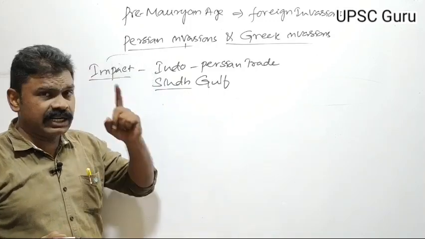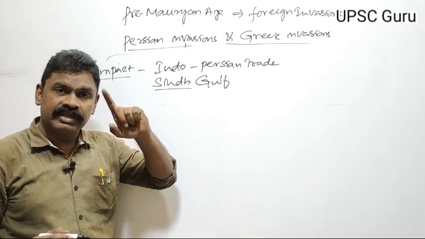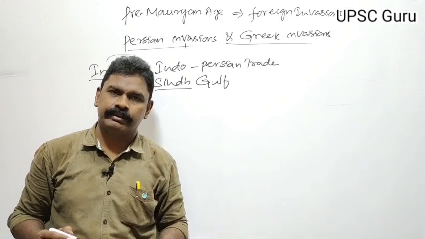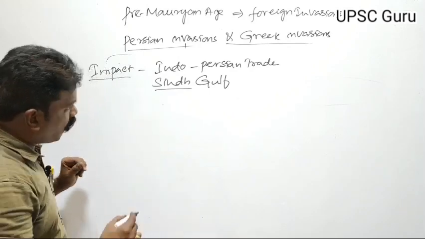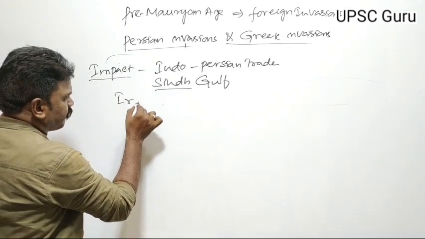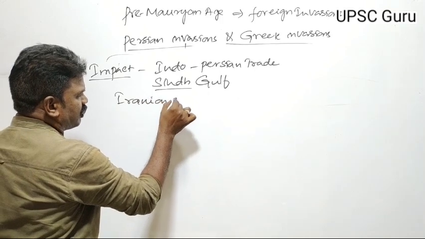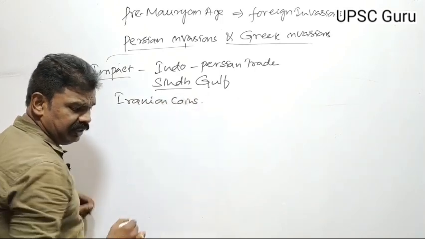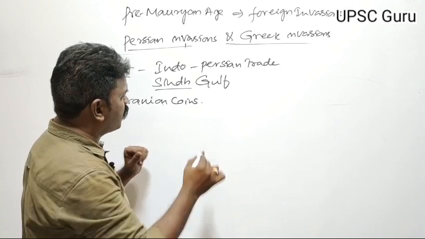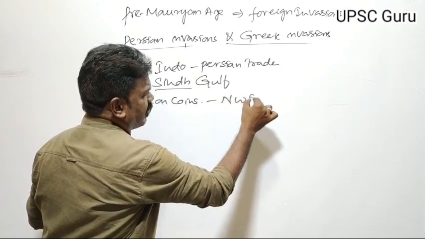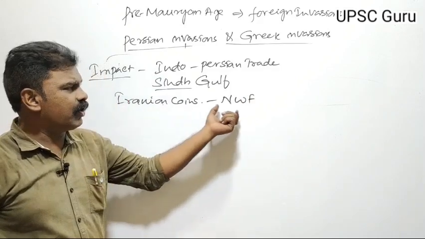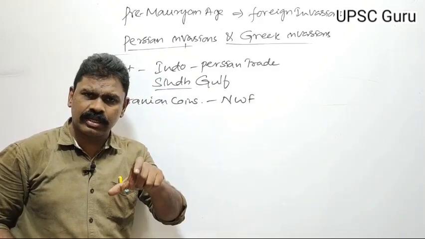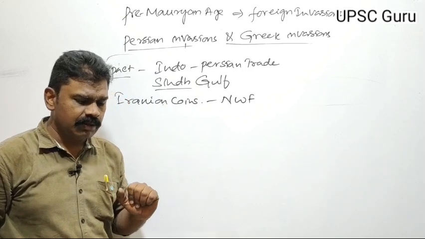This trade continued till the end of the British period. Iranian coins were also found in India. These Iranian coins were found in northwestern India, the northwestern frontier province. Many Indians followed the Iranian coins and struck coins in the style of the Iranian coins.